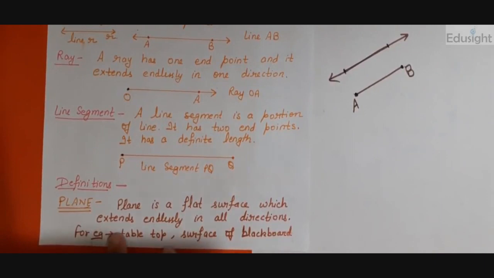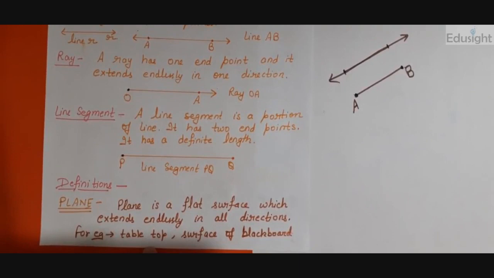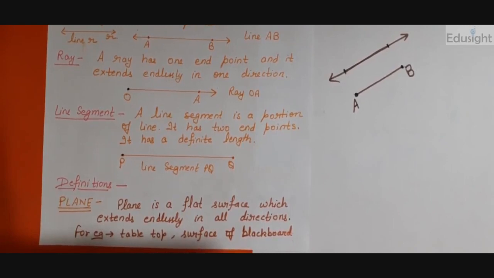So it can be extended endlessly in all directions, in all four directions, right? For example, as I have told you, tabletop, surface of blackboard, it is a very good example. Blackboard surface is also flat, it is a plane surface, right?